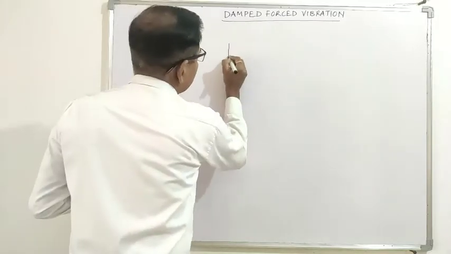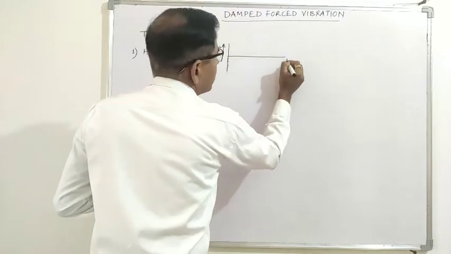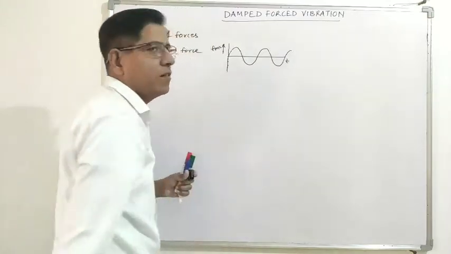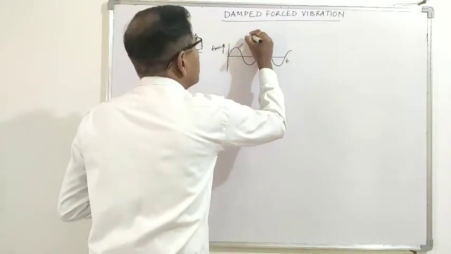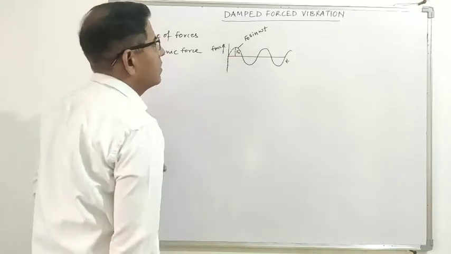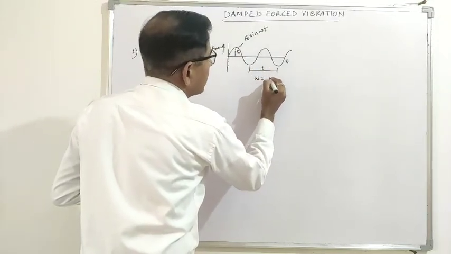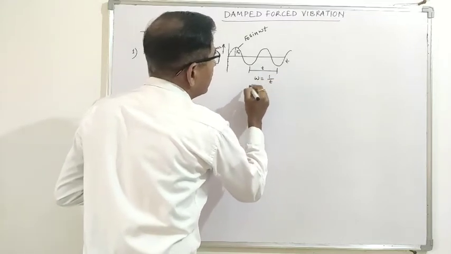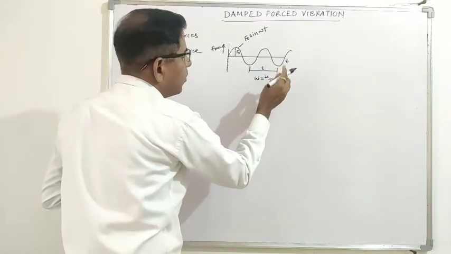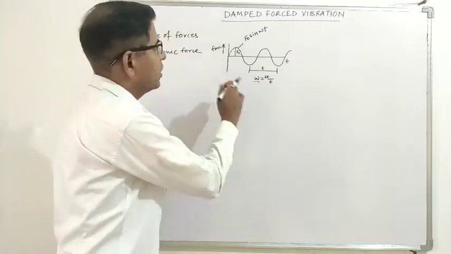Harmonic force means the force whose amplitude varies harmonically with time. It is F0 sin omega t, where F0 is the maximum force amplitude, and omega is 2 pi upon T, where T is the time period, the frequency with which the force is applied.